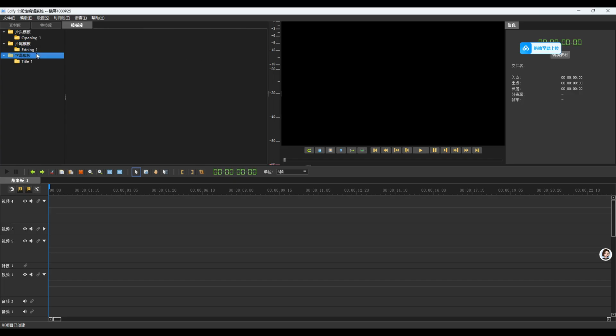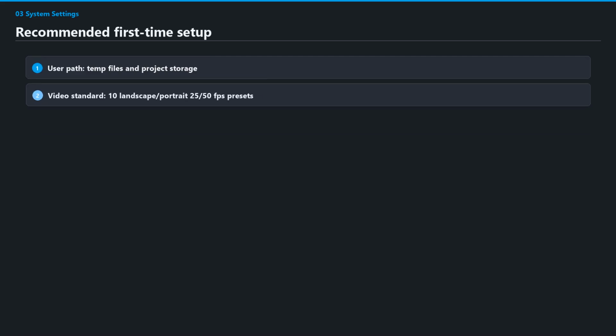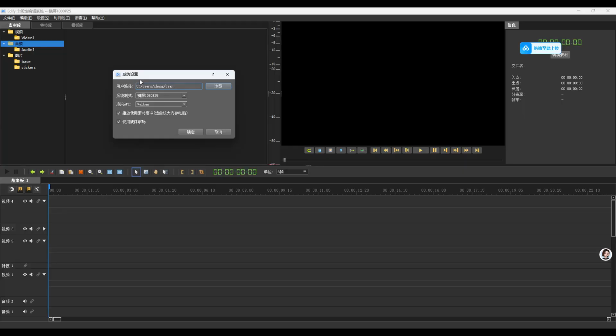On first use, open System Settings first. System settings include user path, video standard, render API, source buffer, and hardware decode. Changes take effect after restart. The user path stores temp files, audio cache, and project-related folders.